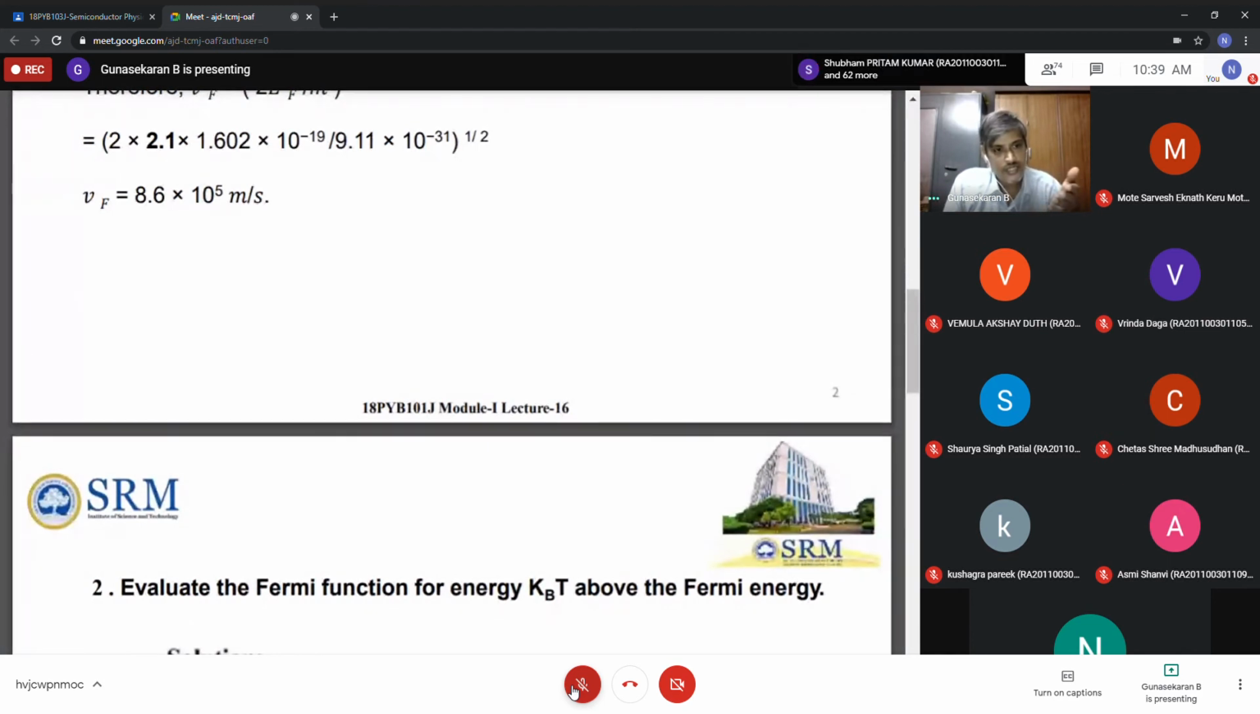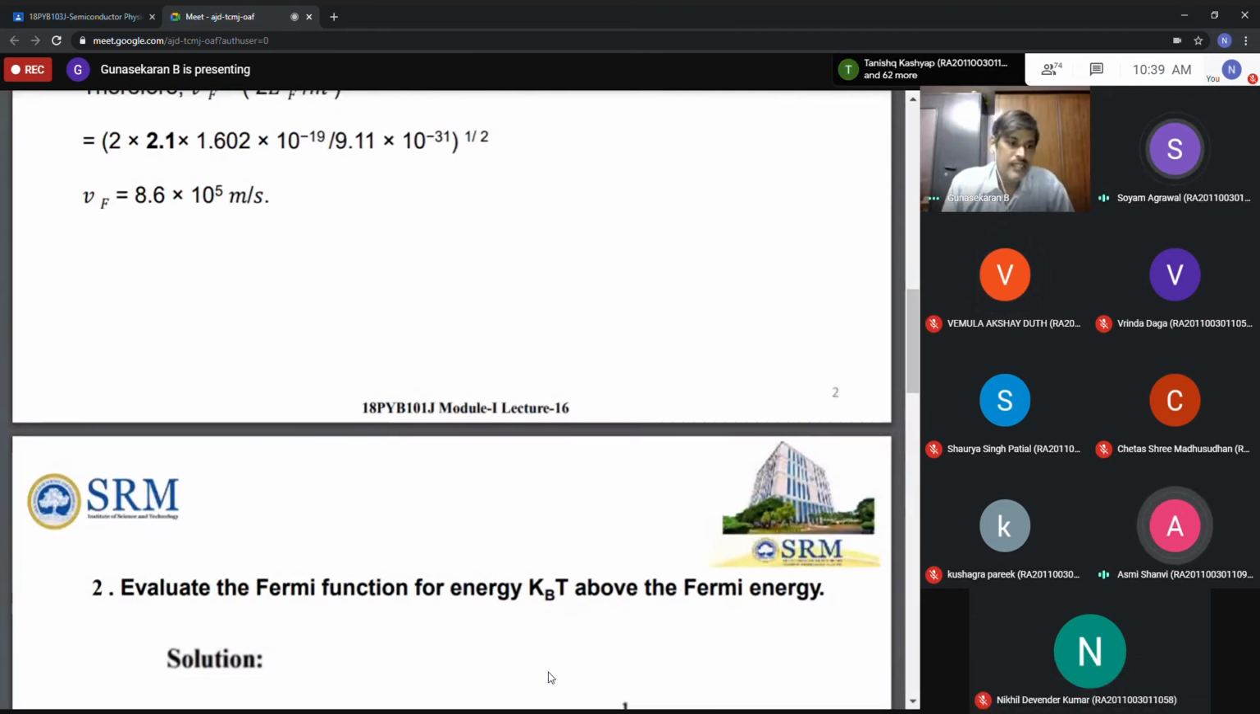And then, what is the meaning of above? Whether you add or subtract? Add. Therefore, what is the energy here? That energy E is equal to EF plus KBT. KBT is already given for the energy KBT above the Fermi energy. So your energy E is equal to EF plus KBT. Do you understand or not? Say yes or no.